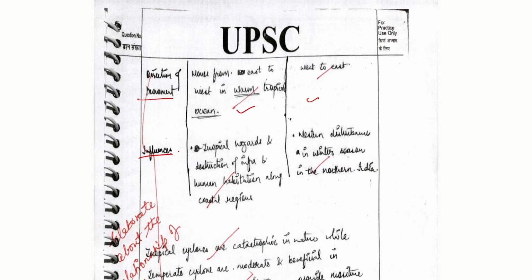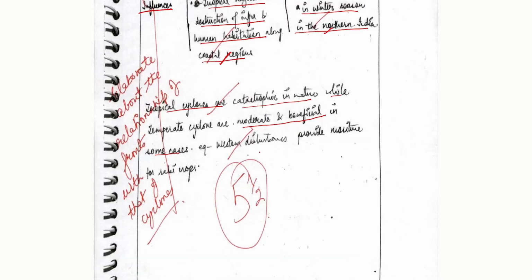Then the influences, that is the tropical cyclones cause hazards and destruction of infrastructure and human habitation along coastal regions. Yes, it is quite true. So the western disturbances in winter season in northern India are certain influences, or the impact which is created by these tropical and extratropical cyclones in certain regions. So here we can see them as an example. Now the tropical cyclones are catastrophic in nature. Yes, it is true. While the temperate cyclones are moderate and beneficial in certain cases, where the western disturbances, in the case of India, provide rainfall in the winter season, which is quite good for the Rabi season.